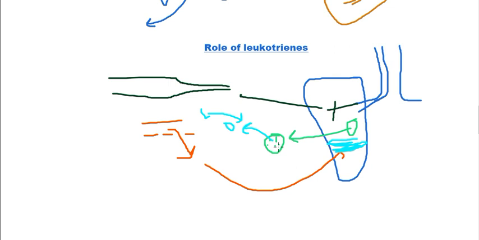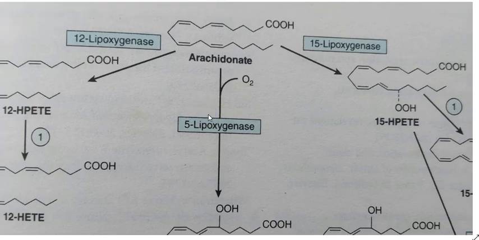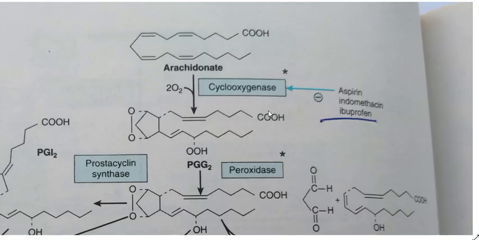As a result, leukotrienes will cause asthma. How can we prevent this asthma caused by leukotrienes? By preventing the enzymes that are involved in the formation of leukotrienes. We can overcome this condition of leukotrienes temporarily by inhibiting 5-lipoxygenase. Or in normal cases, if it is caused by prostaglandins, we use aspirin, ibuprofen, indomethacin.